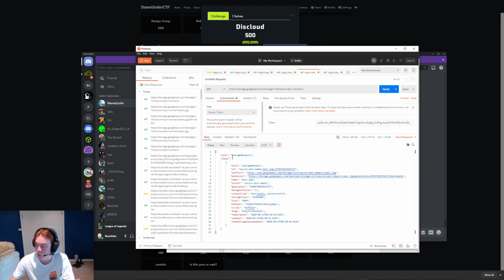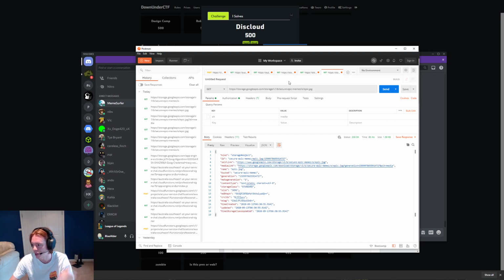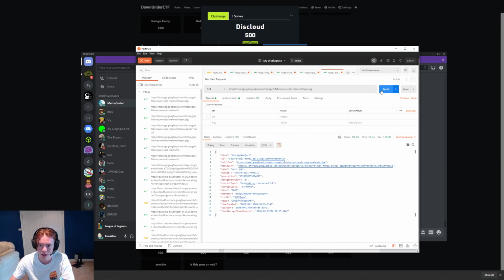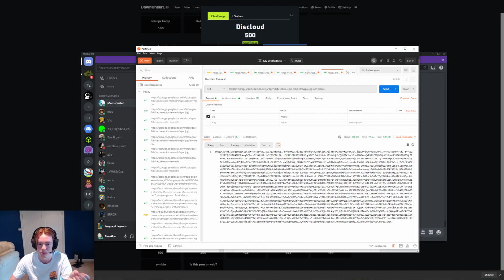So these are the items within this bucket. It looks like its name is epic.jpg. We want to see what this is. Can we actually read it? So I've also got here, you just add /epic.jpg at the end, and if we hit send, we just get the metadata of the object. But this is reading through documentation of how the API works. If you add the query parameter alt=media, that means let's actually get the specific file. And that is not a JPEG. That is base64.